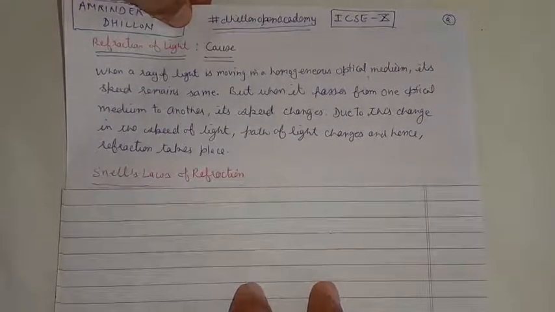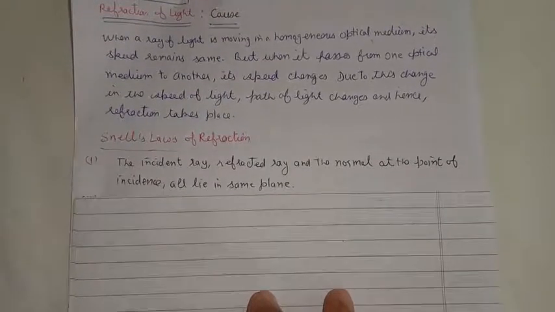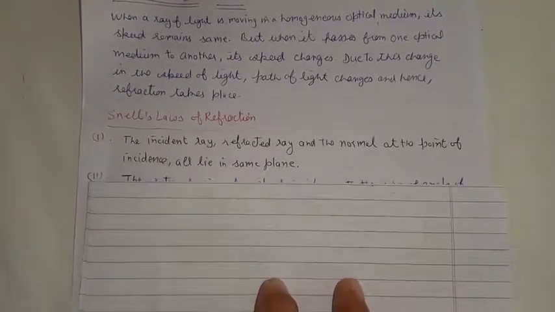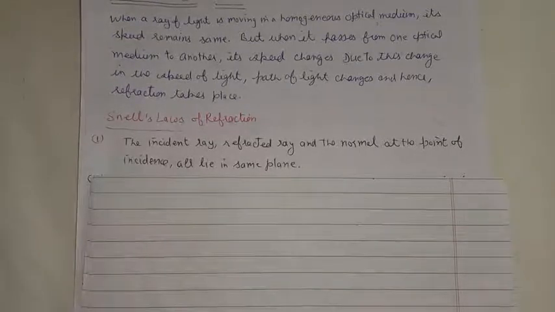Next, an important law of refraction, which is Snell's law of refraction. The first law states that the incident ray, refracted ray and the normal at the point of incidence all lie in the same plane. The meaning of this is that if our refracting surface is held horizontally to the ground, then the incident ray, refracted ray and the normal will all lie in the vertical plane.